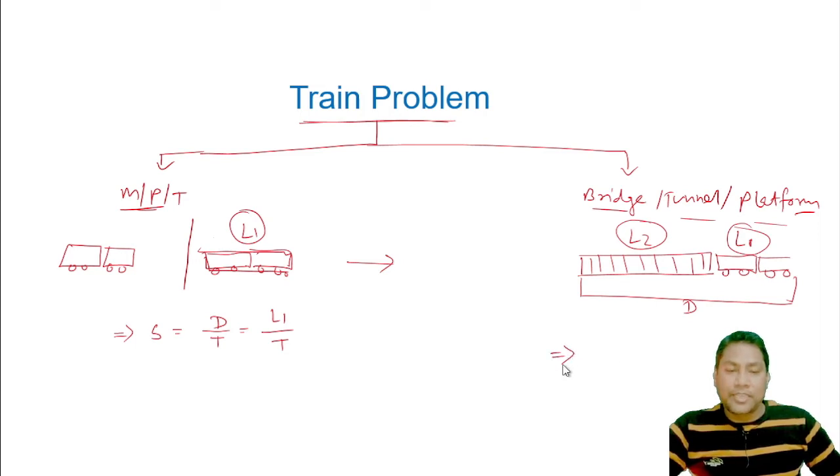So in this case the speed will become distance by time, that is L1, the length of the train, plus the length of the bridge, tunnel or platform, divided by the time taken to travel the bridge, tunnel or the platform. So friend, we will solve some problems and we will understand this chapter much better.